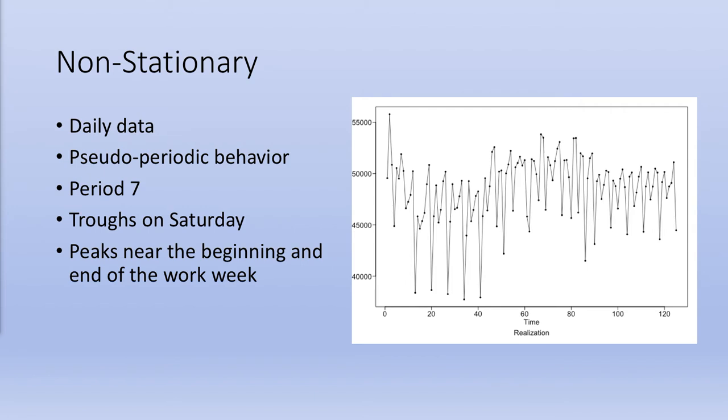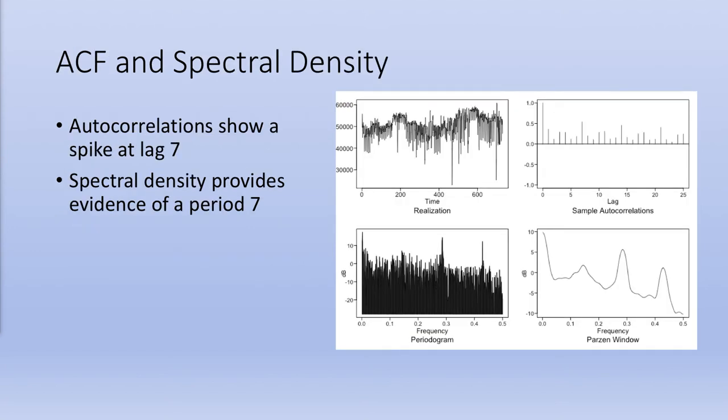The realization shows non-stationary behavior. The data was aggregated daily and displays pseudo-periodic behavior with period 7. The troughs are associated with Saturday, while the peaks correspond to the beginning and end of the work week. The autocorrelation shows a spike at lag 7, and the spectral density provides evidence of a period 7 with a peak at 0.14. The autocorrelation has some interesting spikes in pairs, as shown here, which repeat every 7.